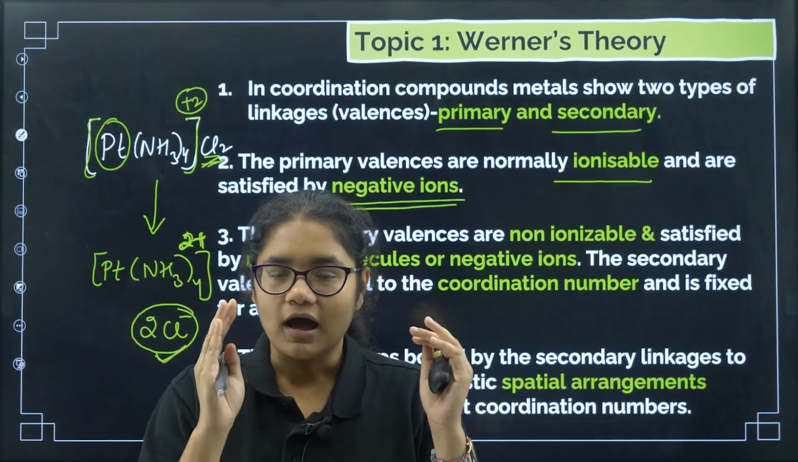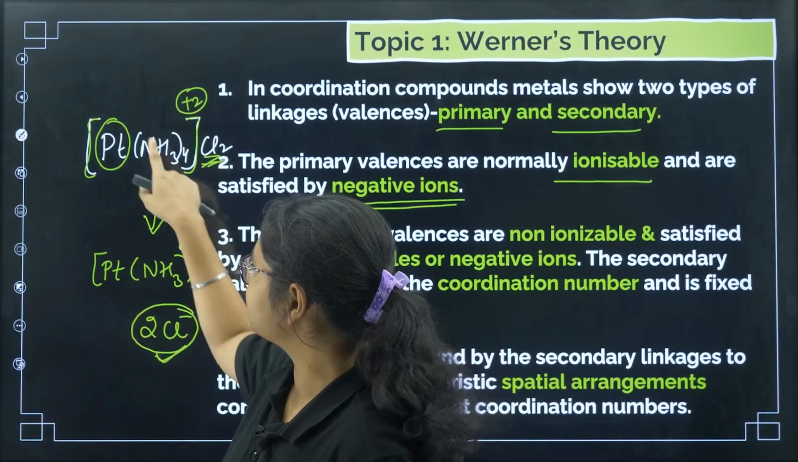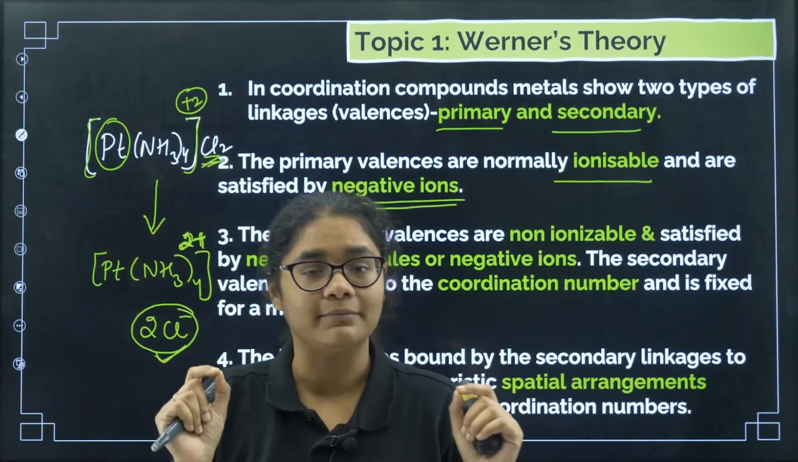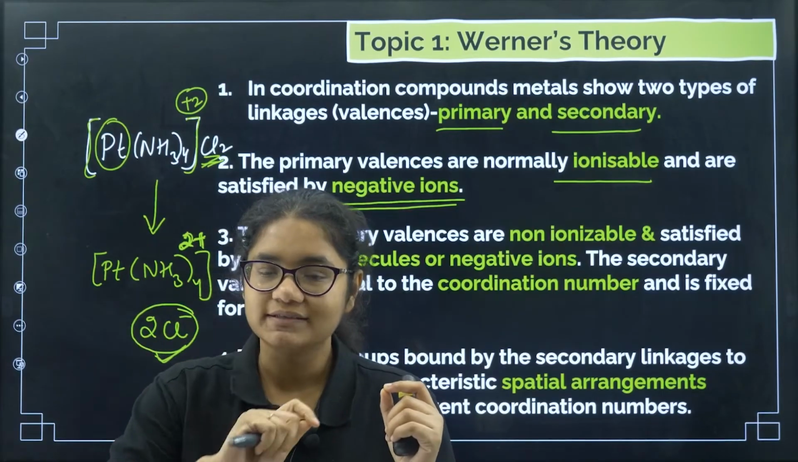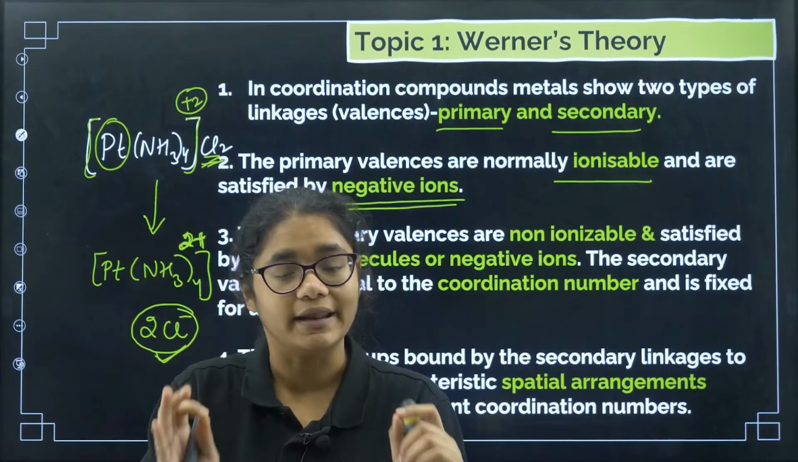Okay, once again I'll tell 3 points. Primary valencies are those which are ionizable. The charge of the complex is called the primary valency. Now this is ionizable and this charge is satisfied by generally negative ions.